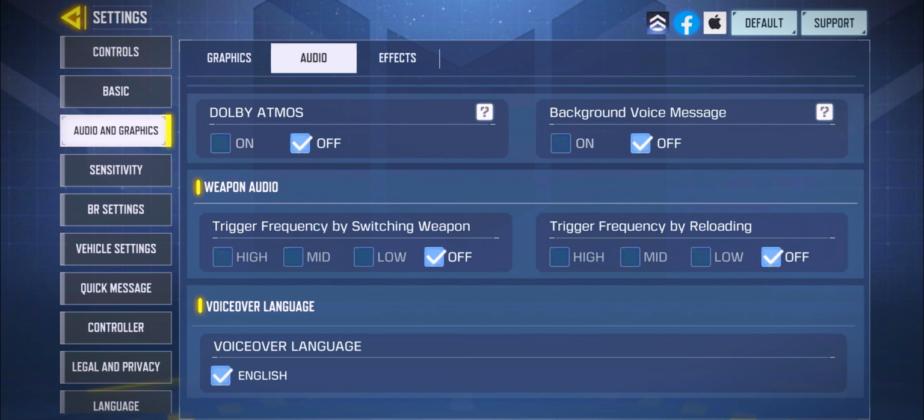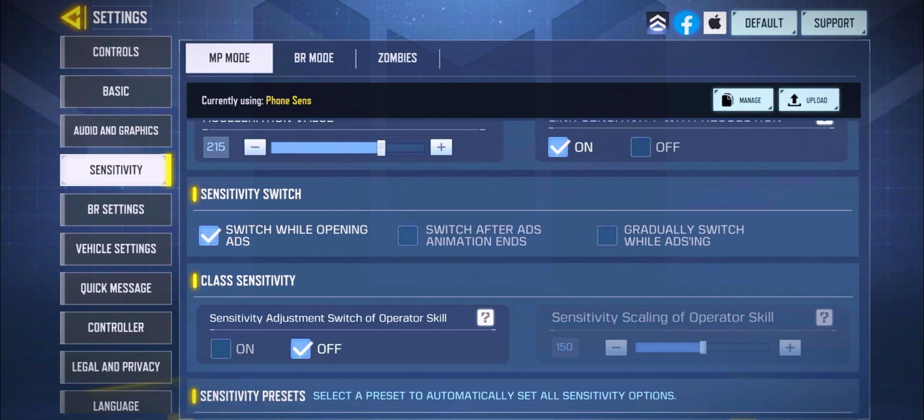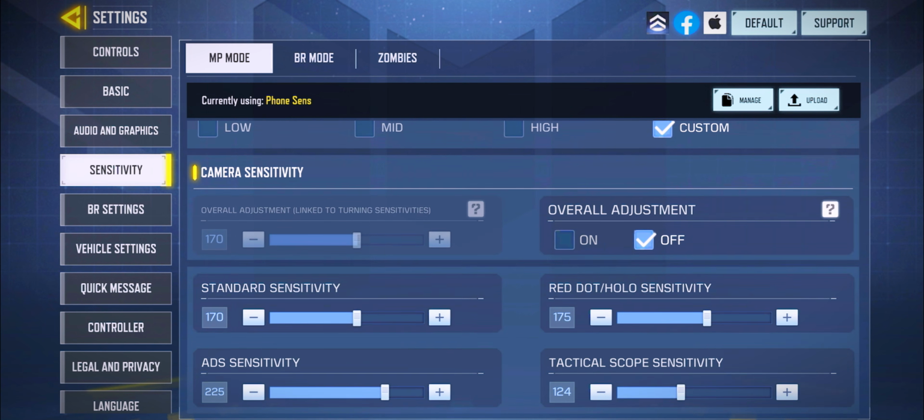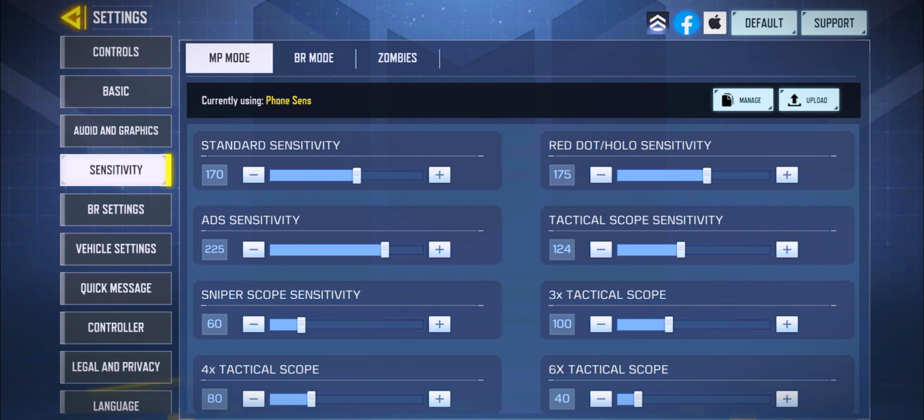Alright, let's move on to my sensitivity. As you guys know, I play speed acceleration and my acceleration value is 215, and I also have link sensitivity with resolution on. And let's move on to my camera settings. As you guys can see, 170, 225 on the AES.